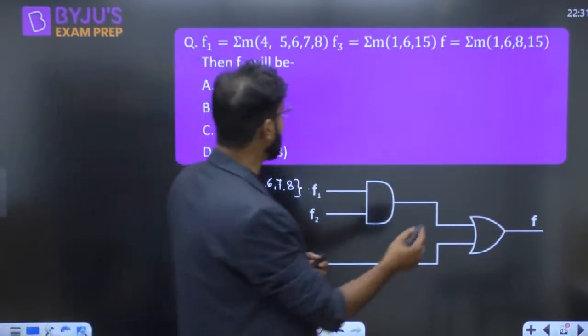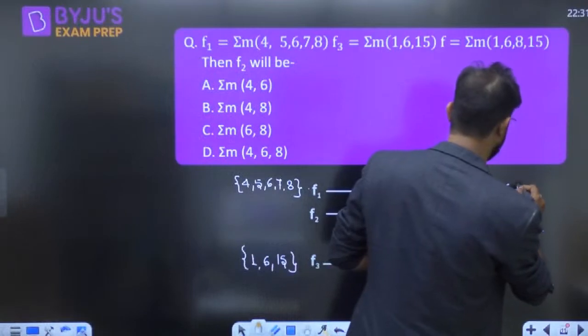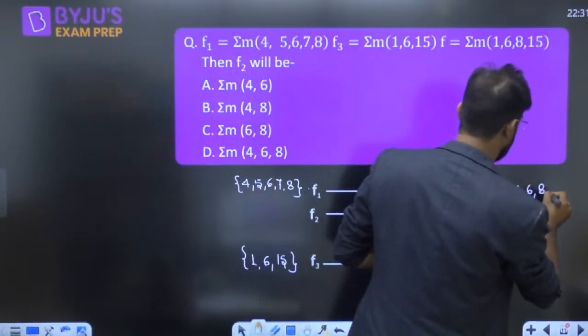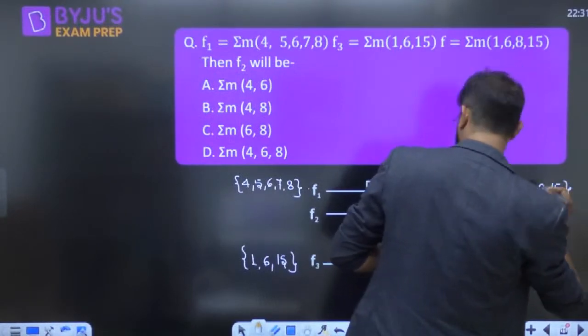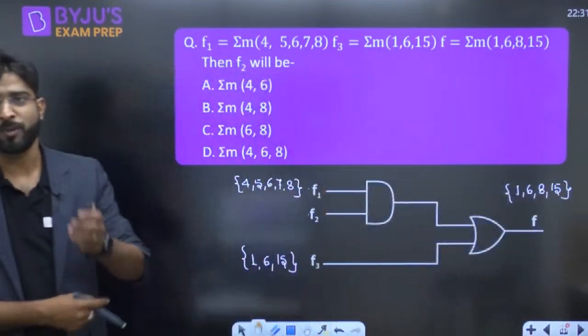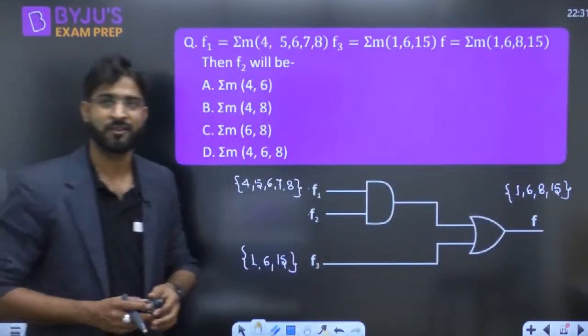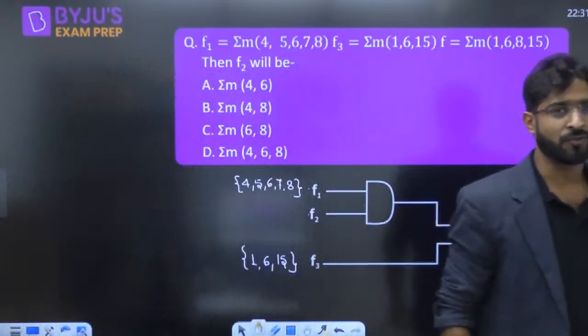And the output F is given 1, 6, 8 and 15. What should be the value of F2? It's NAND gate. Yes. So everyone just give me the answer of this particular question.